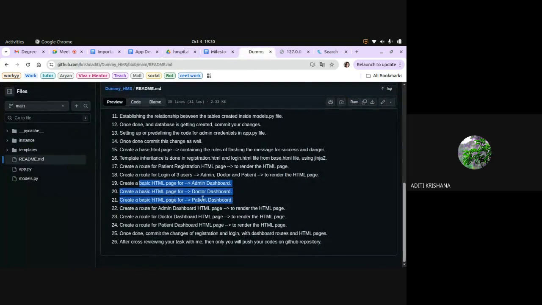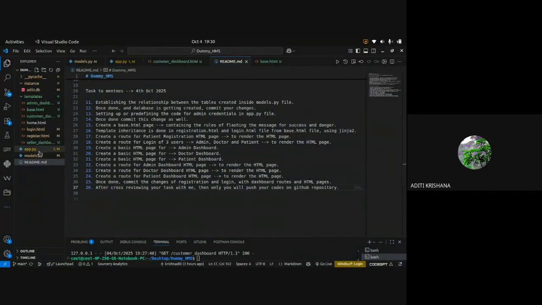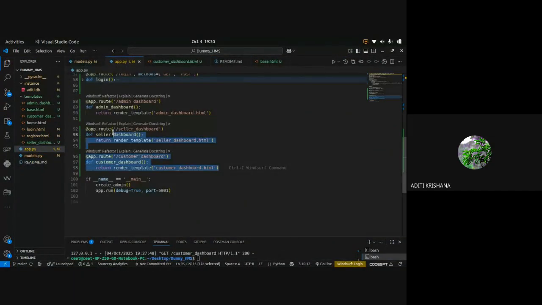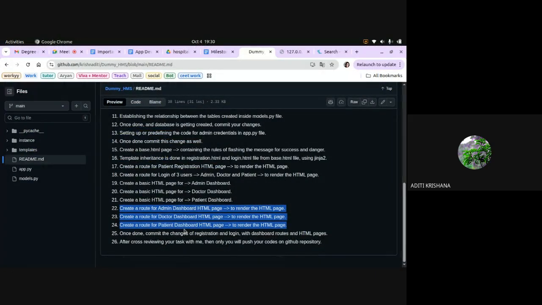So after the patient's dashboard, just create a basic route for these three dashboards, the way I have created right now in front of you. It will only render: whenever you do a successful login, it will directly go and show your dashboard. Only this particular thing is requested from my side. After these things are done, again commit your changes. Okay, and once I cross review that, only then are you going to push those changes. Okay.